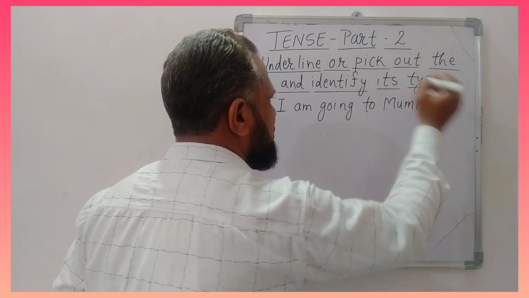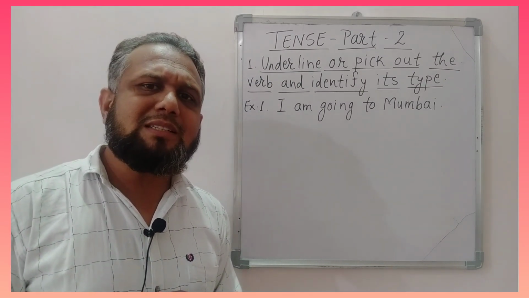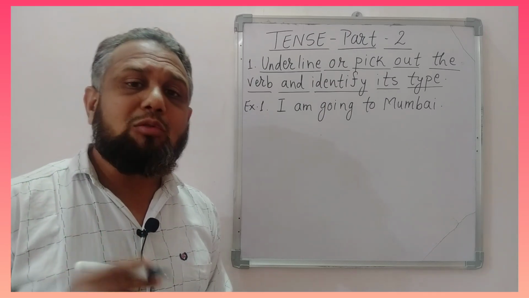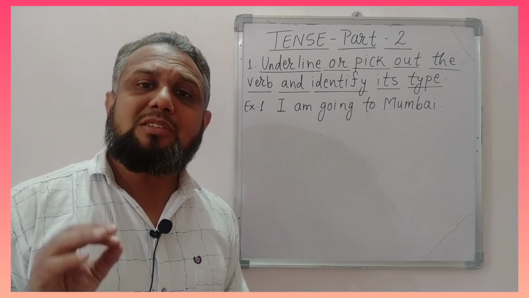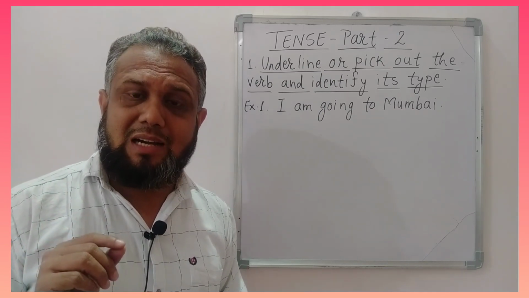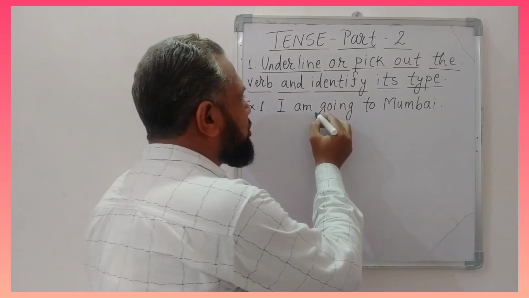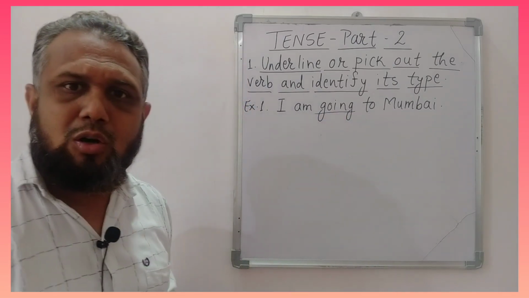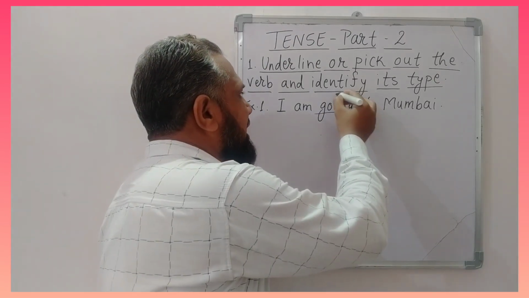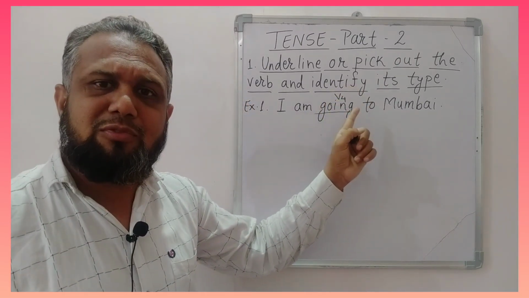I am going to Mumbai. Now in this sentence we have to pick out the verb or underline the verb. Now what is meant by verb? Verb is a word that denotes action in the sentence. Therefore in this sentence going is the verb, and as it is in the ing form, it is the fourth form of verb, V4,